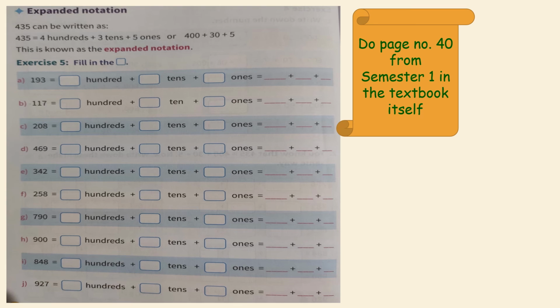As practice makes a man perfect, we have to practice what we have learned today, right? This is your textbook page number 40 in your semester 1 textbook. You can do the questions in the textbook itself. The questions are based on today's topic only. And in your notebook, you have to write counting numbers from 200 to 300, just the same way that you have written 100 to 200. You need to submit both the work in your teams to your maths teacher.